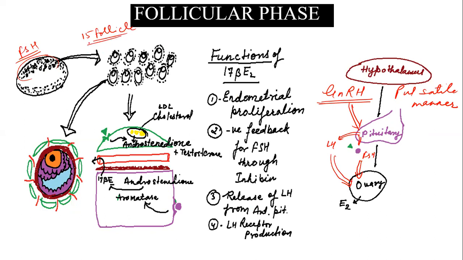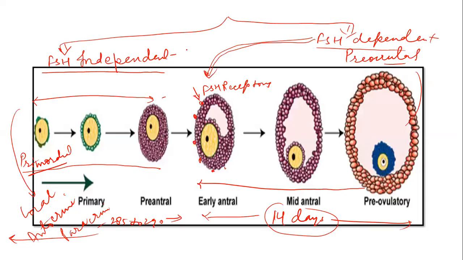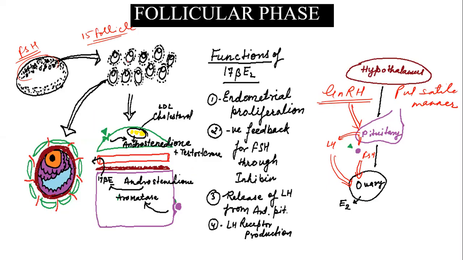That means those follicles which have FSH receptors, at the stage of early antral, respond to this FSH and start growing.